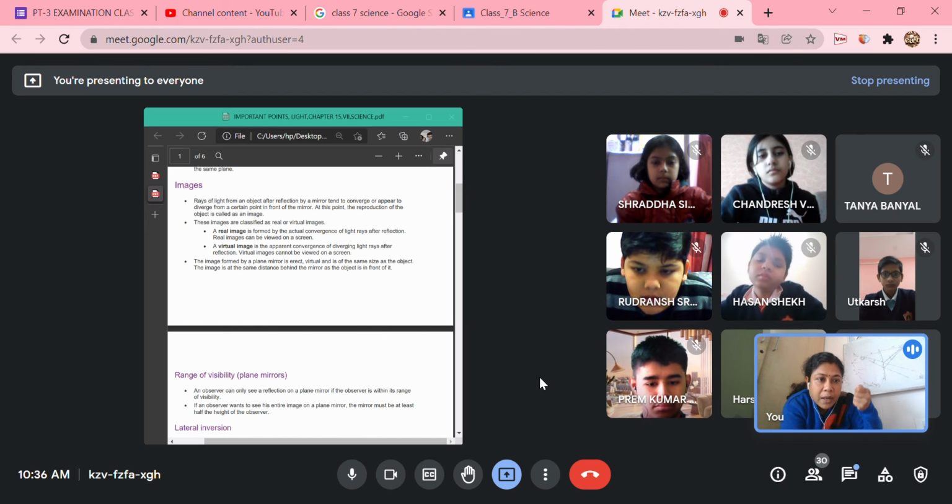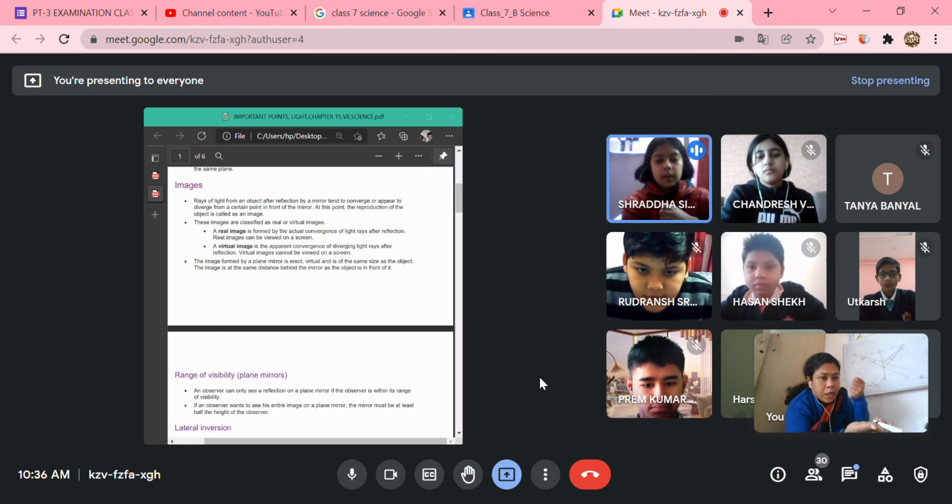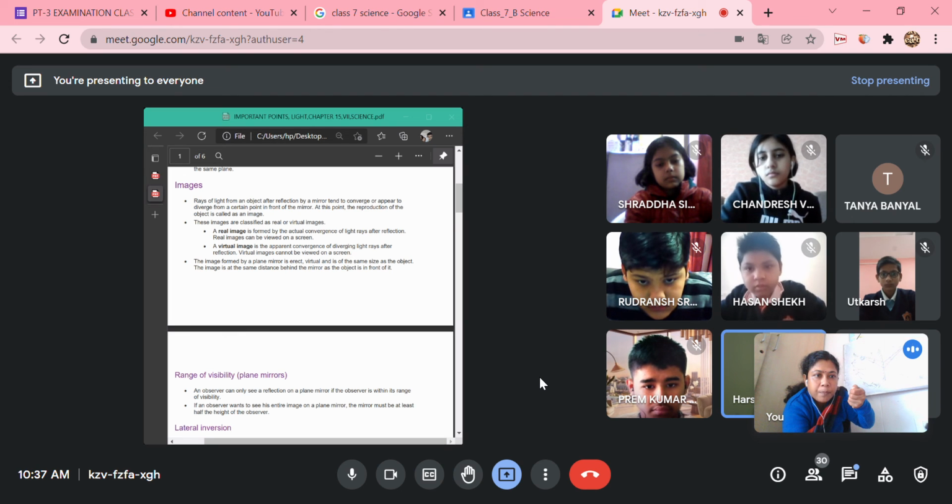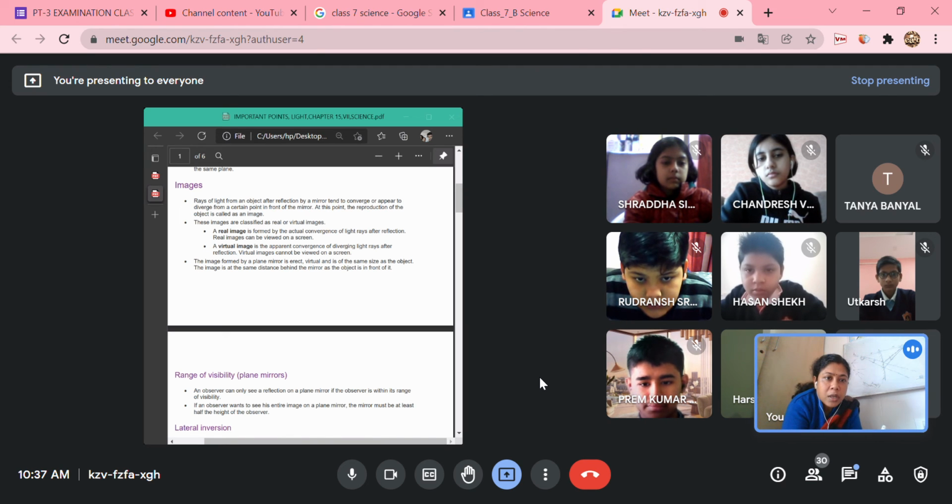Suppose all of you have a magnifying glass, right? Some of you must have seen one. You will do the activity today. If you place the magnifying glass on a paper, you will see a magnified view of the letters on the paper. How are you getting that? The rays of light are converged at a point and you are able to get a real image. So a real image is formed by the actual convergence of light after reflection.